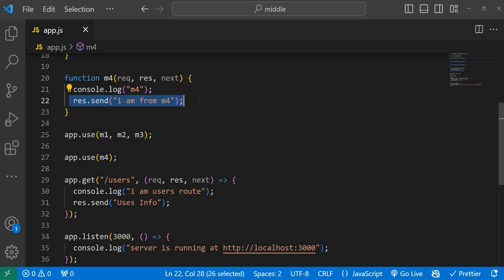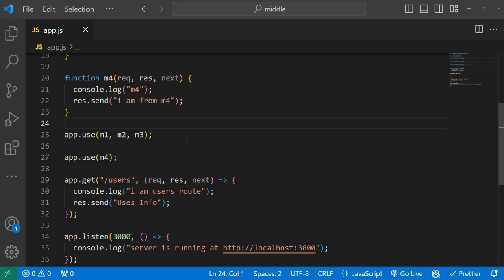So now, will the user get the response "I am from M4", or will it give the user's information from the route, or will it throw some error? Just guess it. In general we should not do that, because we should execute all the middlewares in a sequence, and the last one should take the responsibility and send the response to the client.